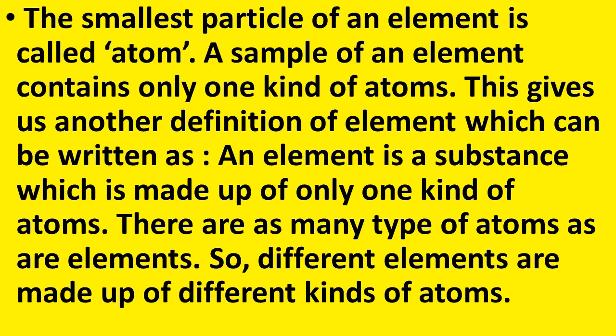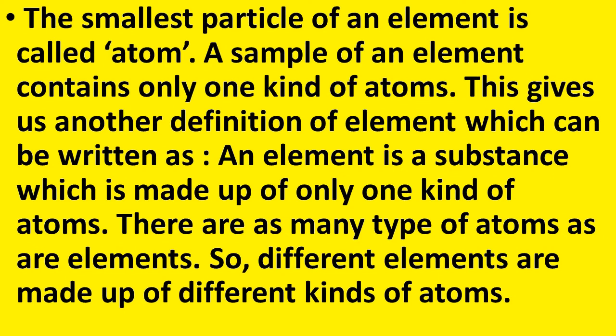So, what is the smallest particle of an element? An element contains the smallest particle called an atom. You are familiar with the term atom. Atom is the smallest particle of which any material is made up of. Therefore, a sample of an element contains only one kind of atoms.